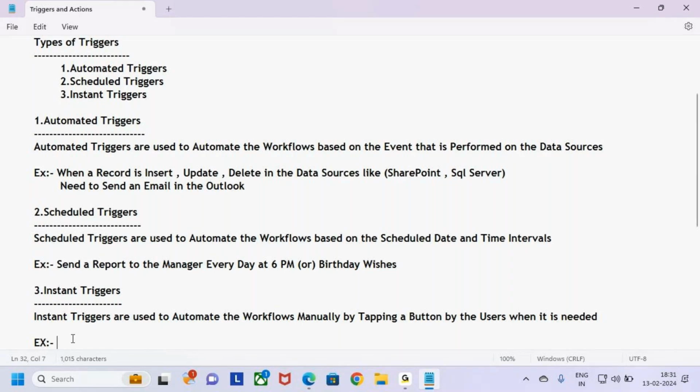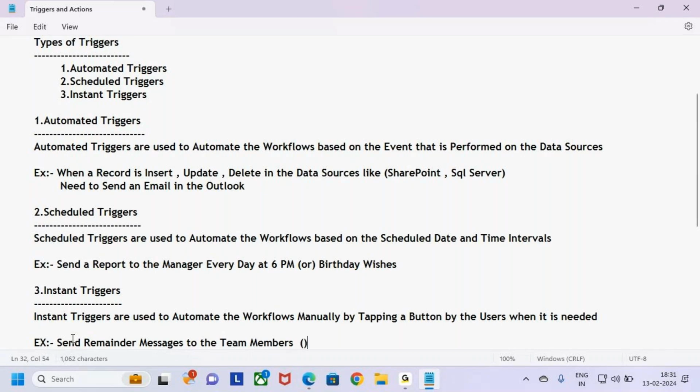So the example is sending reminder messages or notifications to the team members.